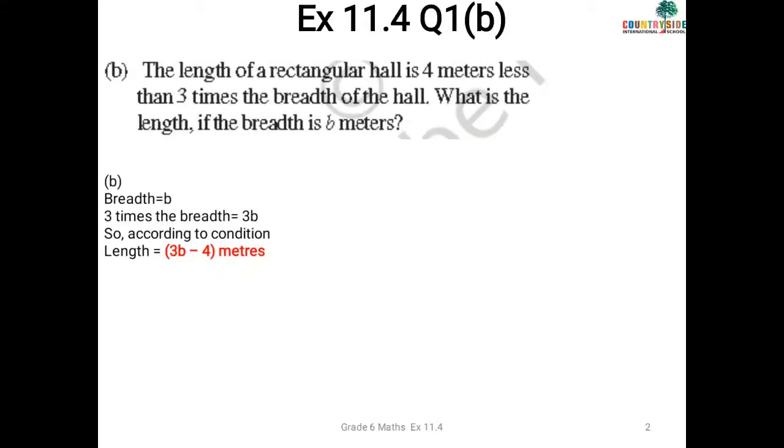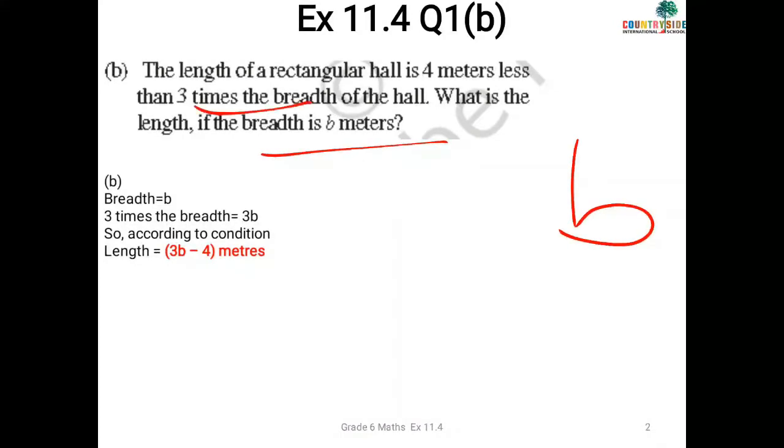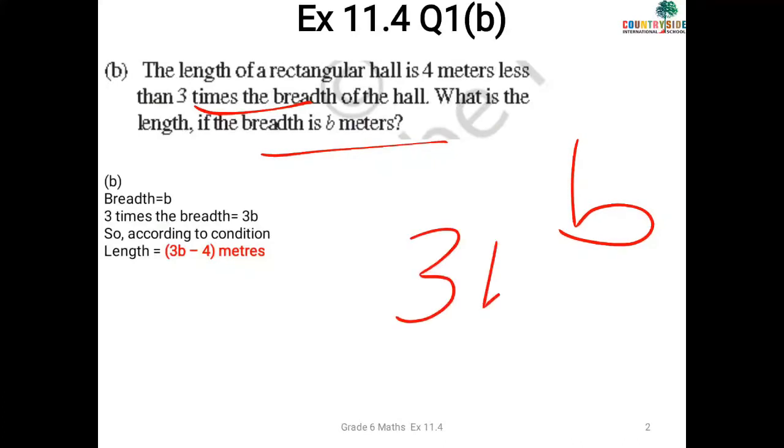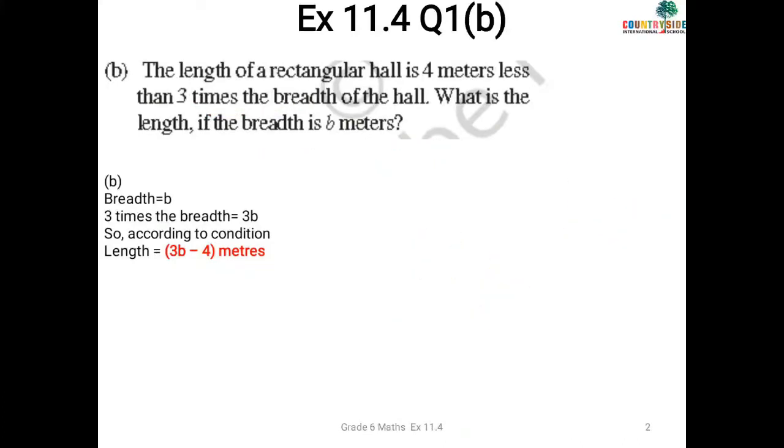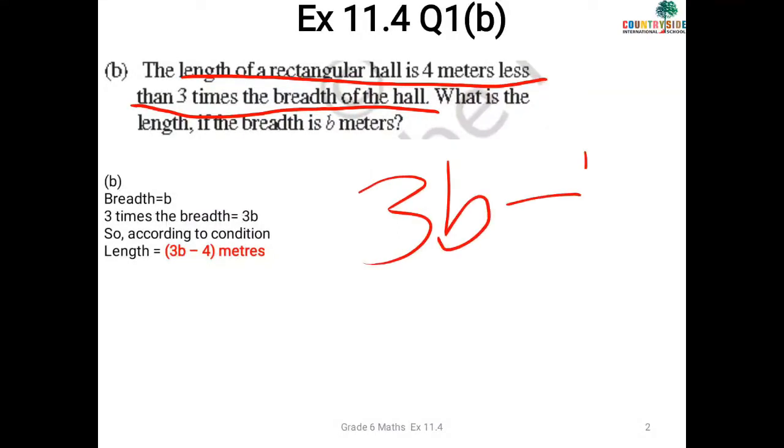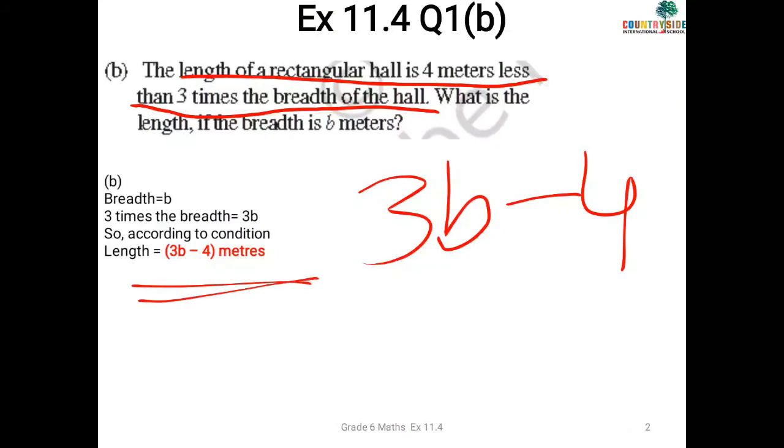Okay, so let me explain this once again. The breadth is b meter, that is given to you. Now they are asking for 3 times, so that is 3b. Now the condition of the length is given to you, that is the length of a rectangular hall is 4 meters less than 3 times the breadth, that is 3b minus 4, and that is your final answer.